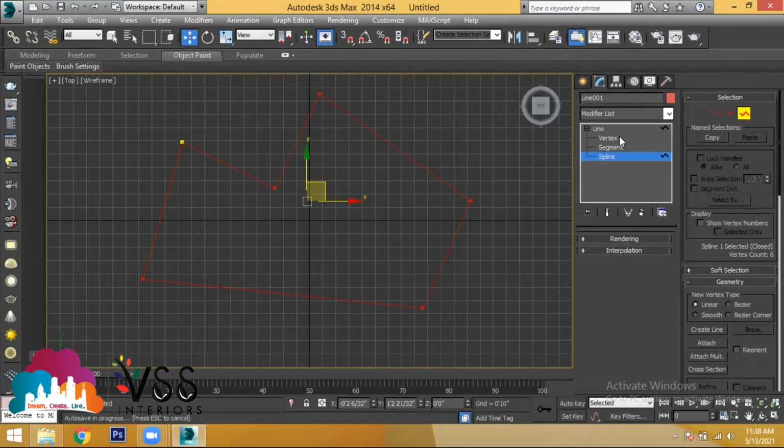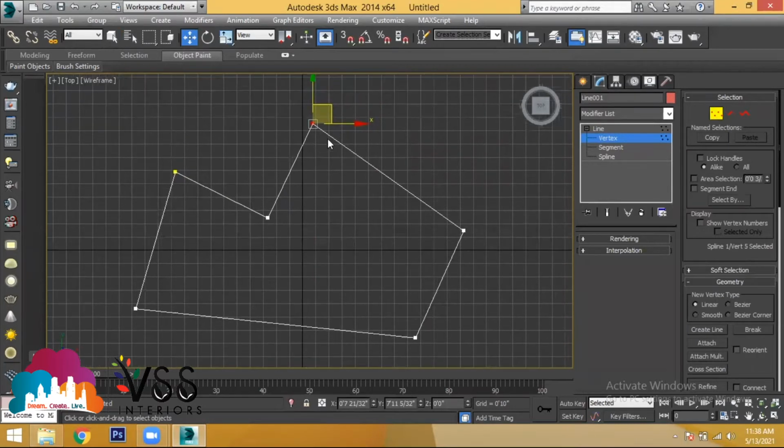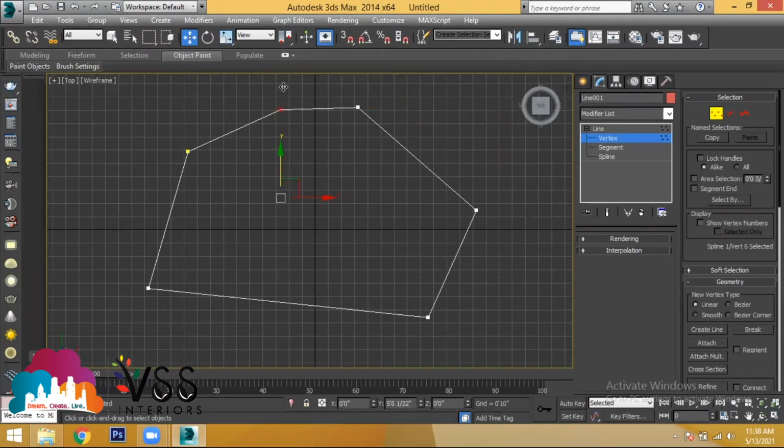Okay. In vertex, what are the things you are able to do? You are able to select any particular endpoint. You are able to move it in x direction, or you are able to move it in y direction. Or else, to make a line to be straight. Let's say I want to make this line to be straight like this, or else I want to make this line to be straight like this. What do you have to do?